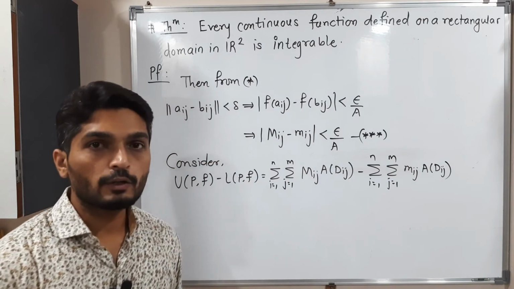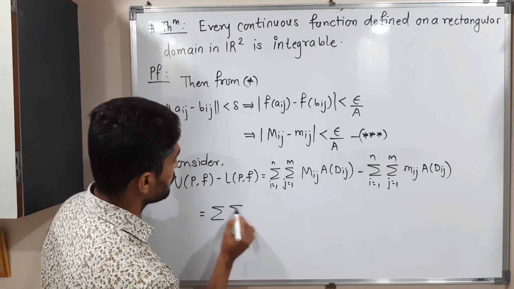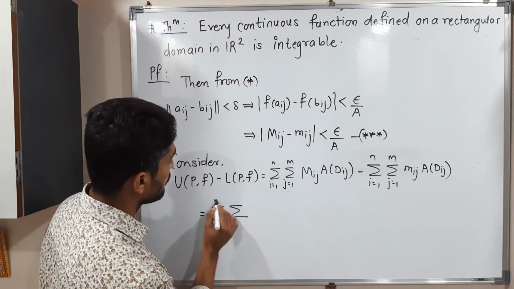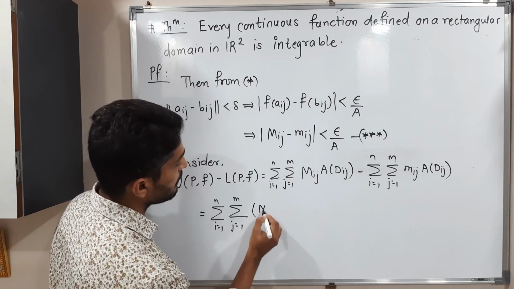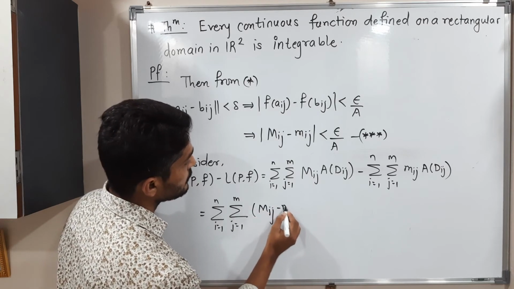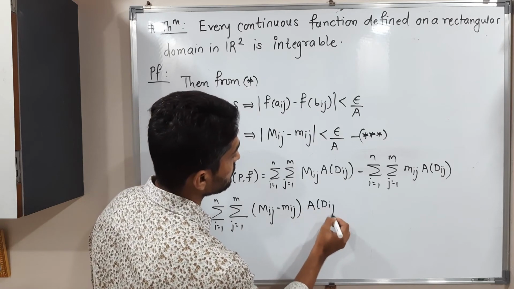Tell me, what can we take common? We can take both summations common, right? i running from 1 to n, j running from 1 to n. So what will you get? Mij minus small mij, and area of Dij also we can take common.